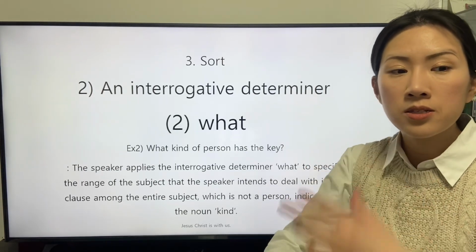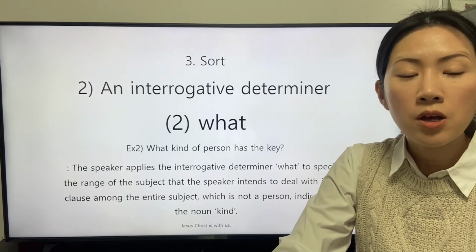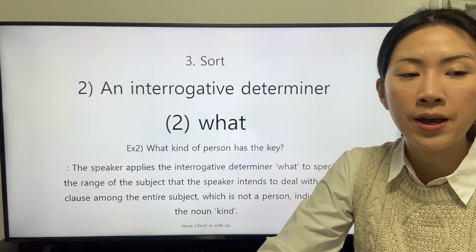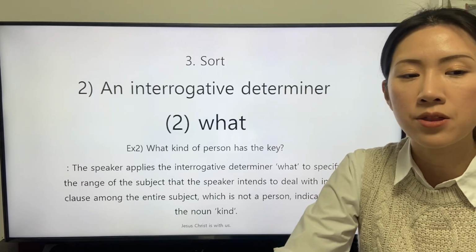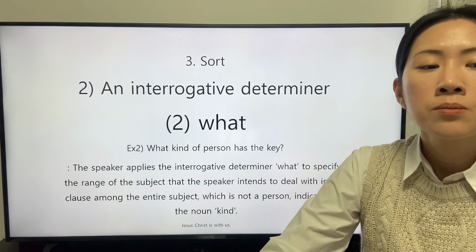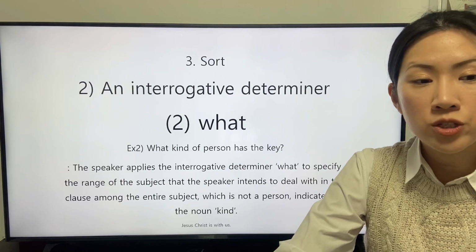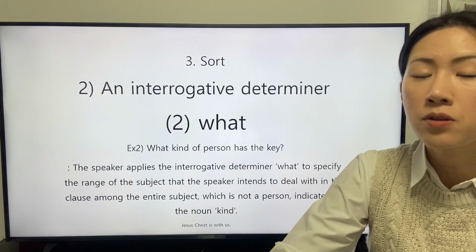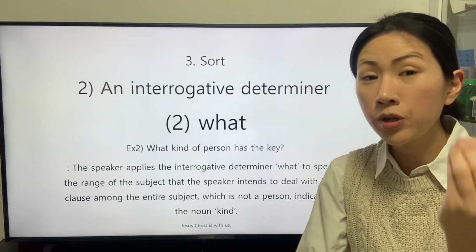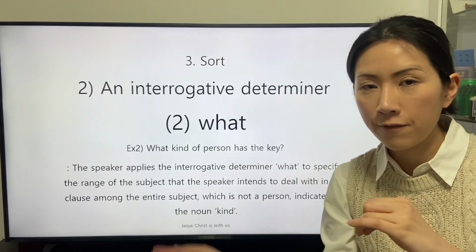The second clause is this: what kind of person has the key? The speaker applies the interrogative determiner what to specify the range of the subject that the speaker intends to deal with in the clause among the entire subject, which is not a person, indicated by the noun kind. The general noun kind indicates a group of subjects.